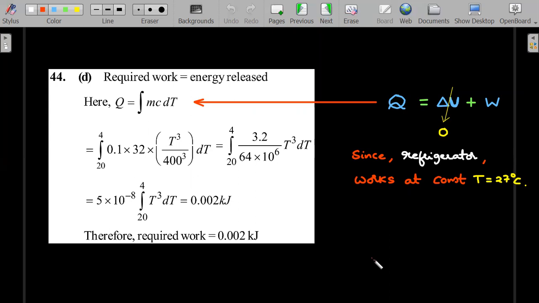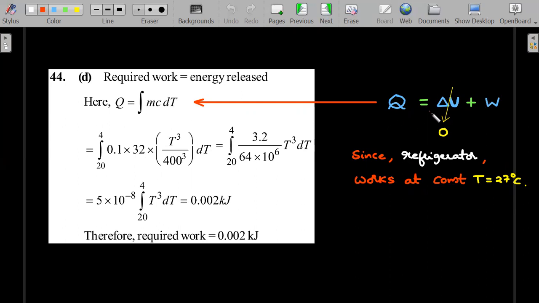The idea is very simple. The amount of work that is required, he asked, should be equal to the energy released, right? That means I'm talking about Q being equal to W, because delta U is 0. And how do I know that? Remember, he said the refrigerator is working at a constant temperature of 27 degrees, and this 27 degrees is not needed. What is needed is the idea that it is at a constant temperature. So delta U being 0, the Q supplied is only used for the W, that is, work to be done on it. I've used the first law of thermodynamics.